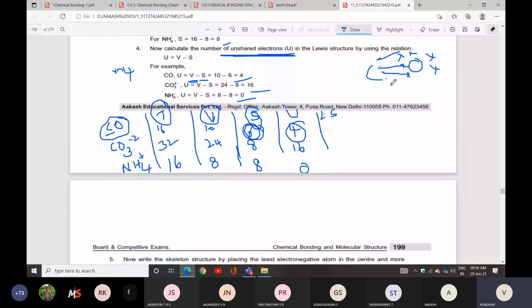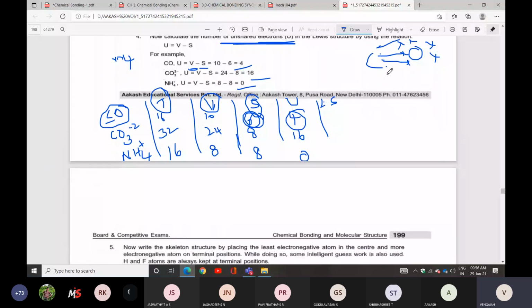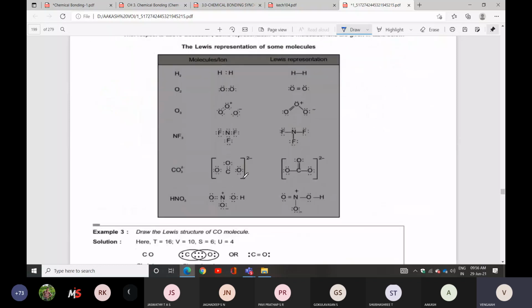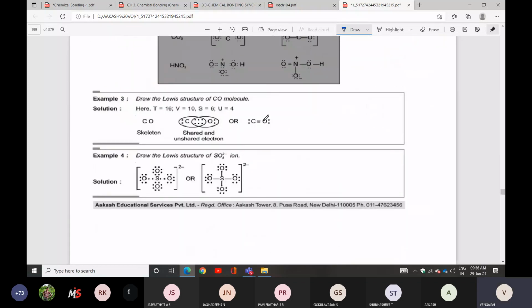Here 3 will be there, here 2 will be there. Otherwise, here 1 bond and 2 bonds are there. Like that you can check the structure. CO condition. Yes. So carbon and oxygen condition. How many electrons are going to be shared? 1, 2, 3. 6 electrons will be going to share. Remaining will be unshared electrons, nothing but lone pairs of electrons. Like that you can draw the structure.